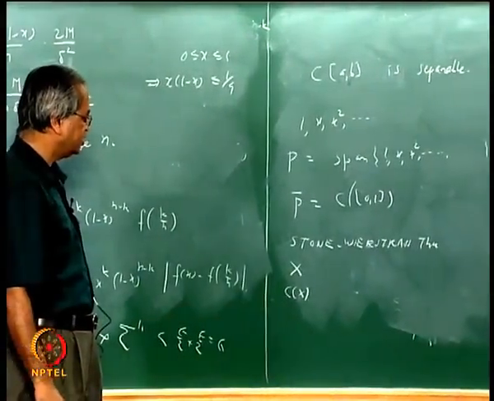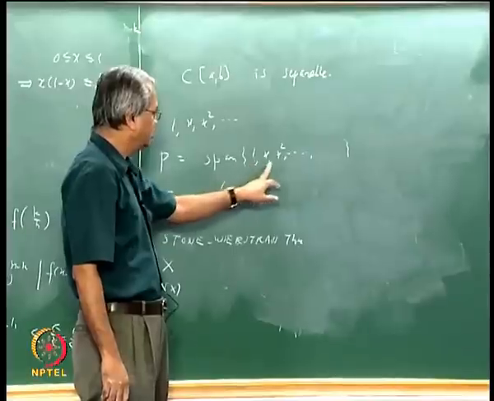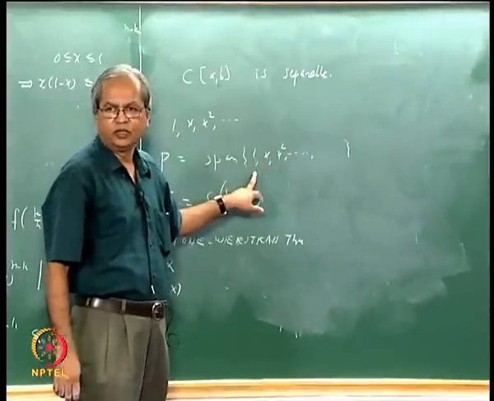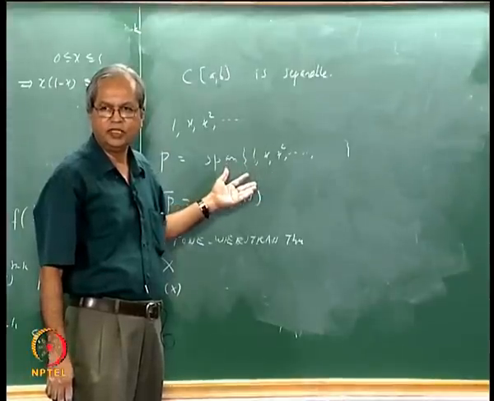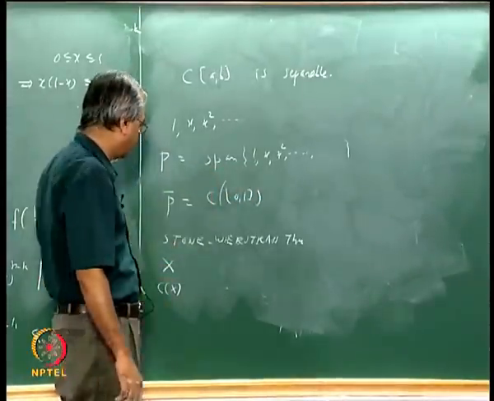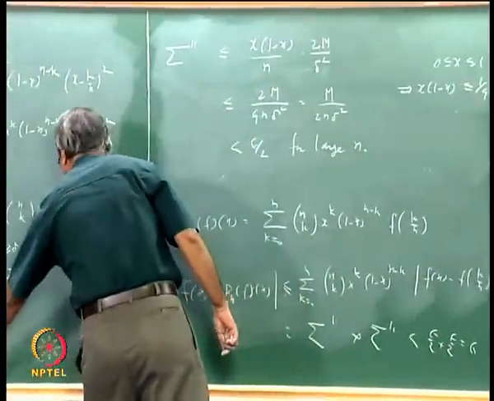But there is one more interesting thing that one can ask, whether all these functions are essential, whether we can drop some of these functions and still the span of the remaining things will be dense, and which can be dropped. In that direction there is one very interesting thing, and that is the following.